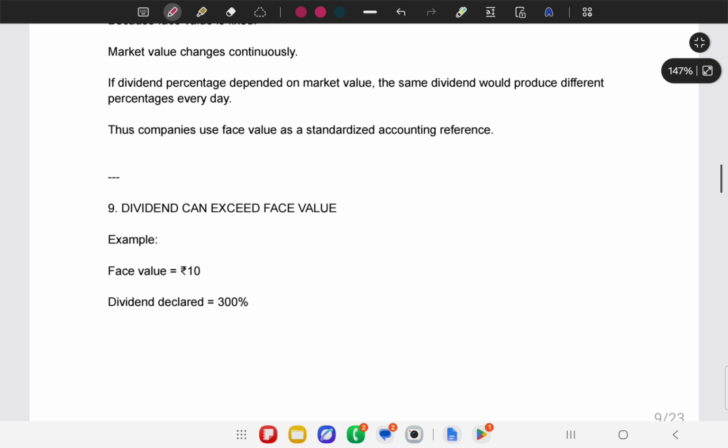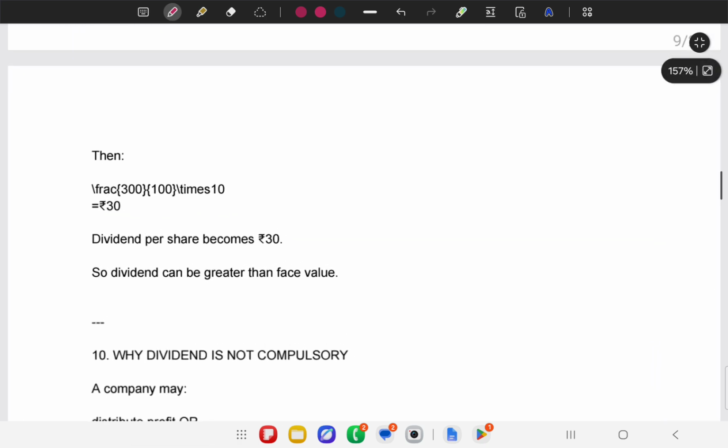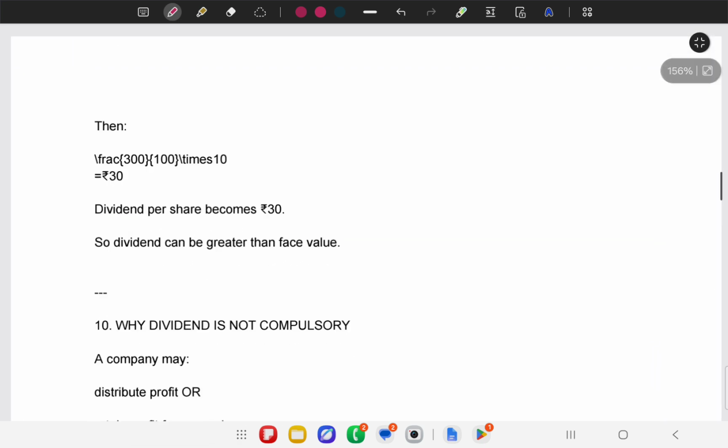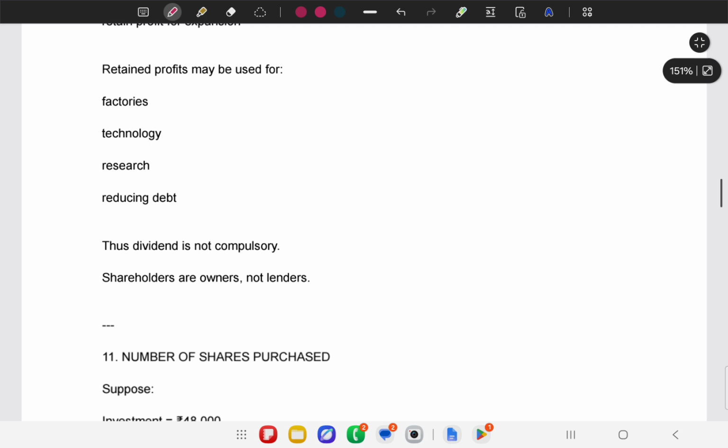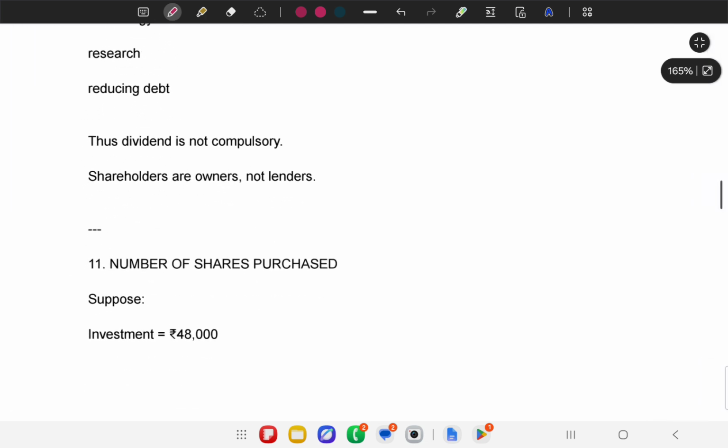Dividend can exceed face value. Suppose face value is rupees 10 and the dividend is 300%. Looking at 300%, many people might think that's a very good deal. We will discuss this further. So it can become 30 rupees. Why is dividend not compulsory? A company may distribute profit or retain its profit, which is its choice. Dividend is not compulsory. Shareholders are owners, not lenders. So we are not lenders. If we own a share, dividend is a voluntary choice.